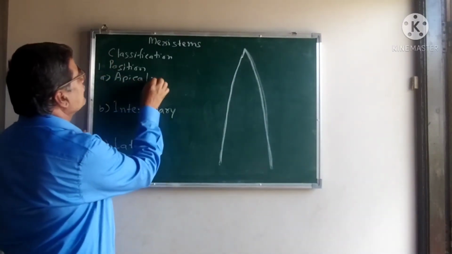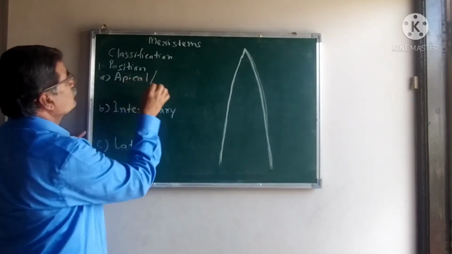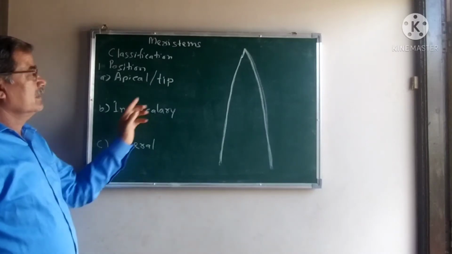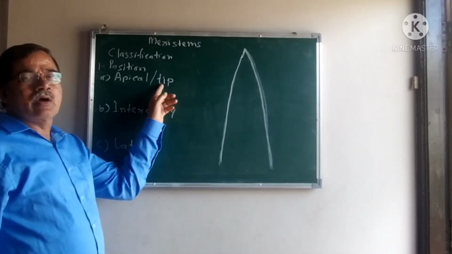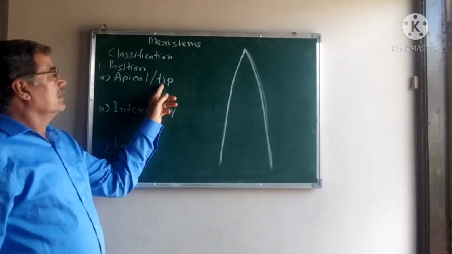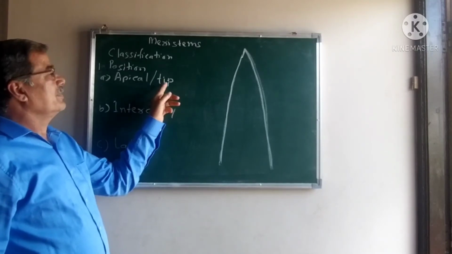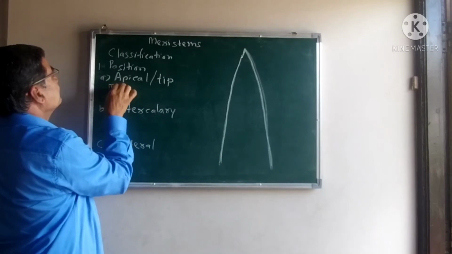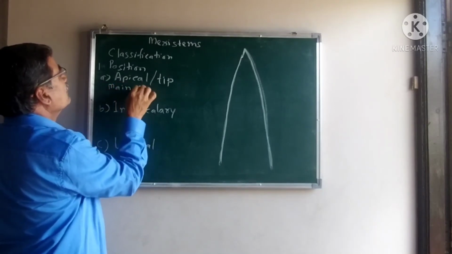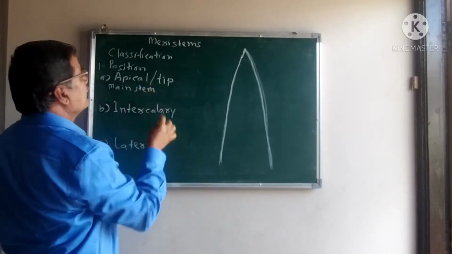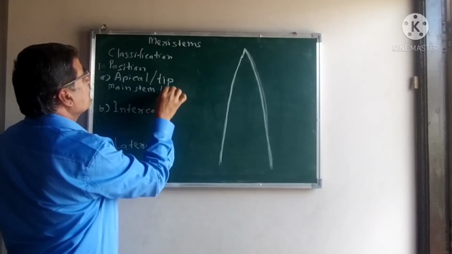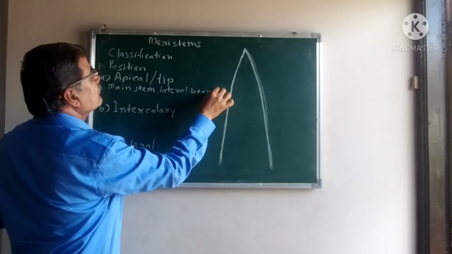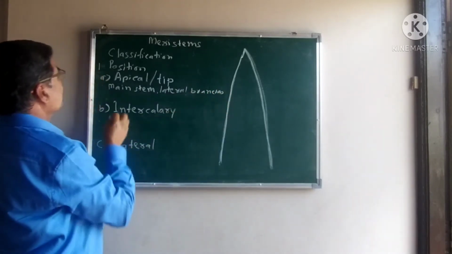Apical itself shows that it is the tip, the terminal region of the plant. This terminal region is present in the main stem as well as the lateral branches, main stem or the lateral branches.